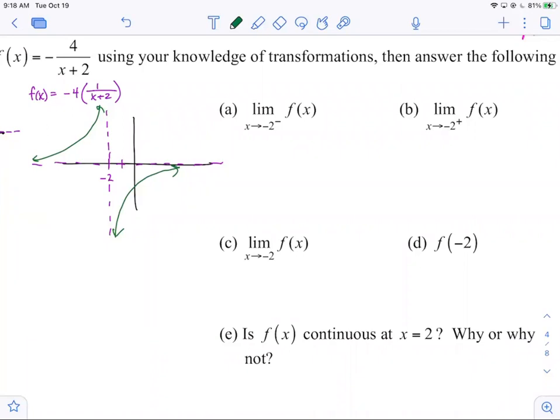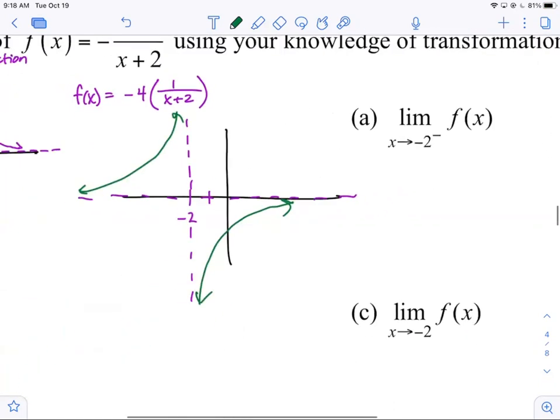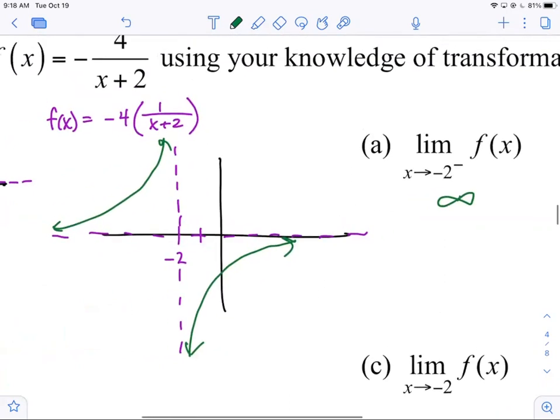All right. So now that we have the graph, these should be real easy, right? What would be the limit as x goes to -2 from the left? What'd y'all get? Infinity is the preferred answer, right? Hop on the graph, start going towards it. As we get infinitely close to -2, your y values get taller and taller and taller, all right?